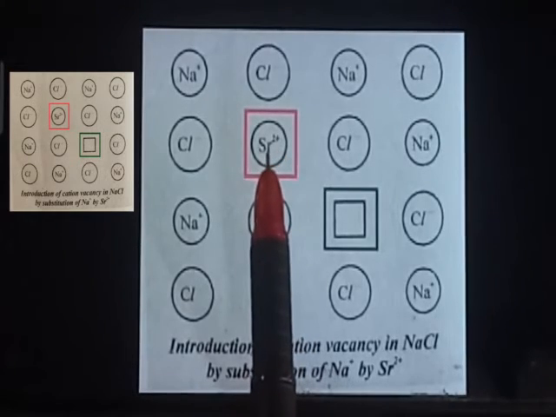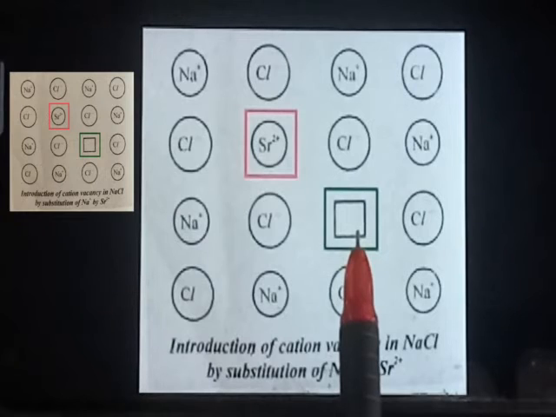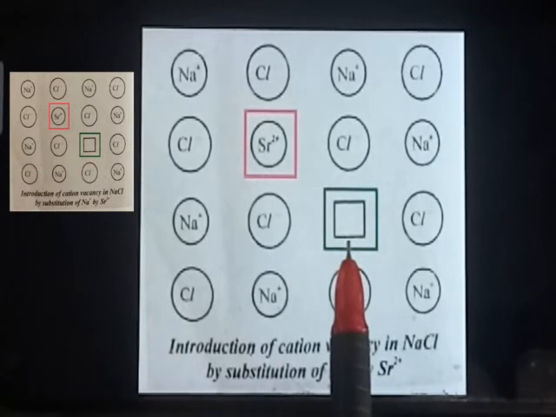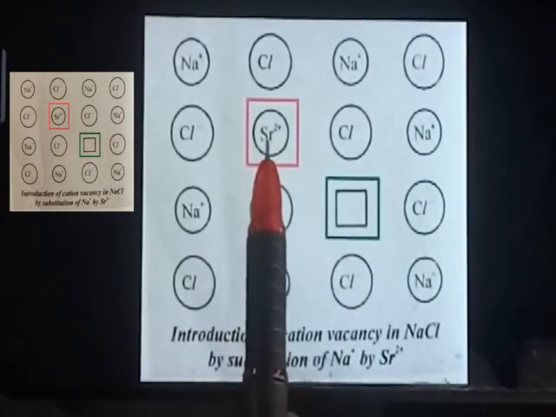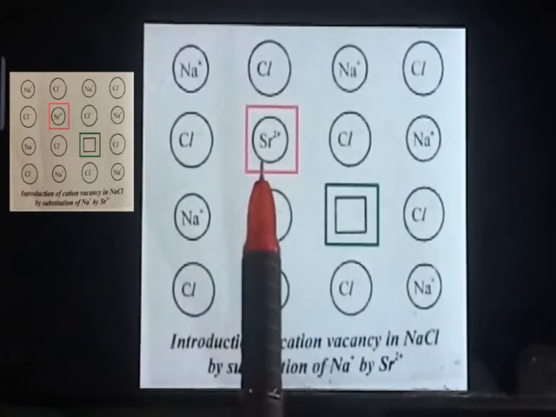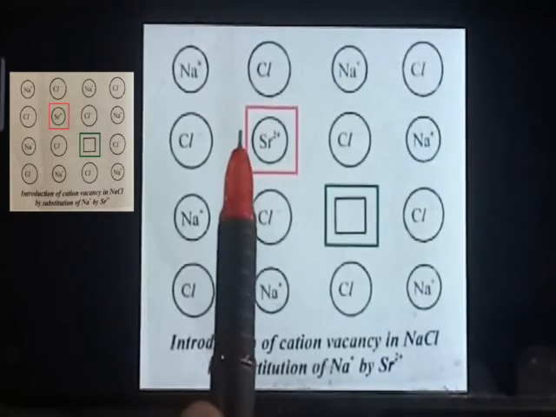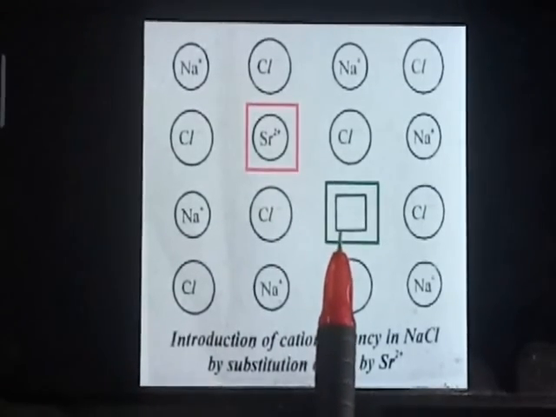So one Na plus ion is removed from here and one is removed from here, and it will make one site vacant. This is why the number of Sr2 plus ions is equal to the number of vacancies. If one Sr2 plus ion is here, then the vacancy will be 1. If 2 Sr2 plus ions are there, then the vacancy will be 2. I hope you understand this.